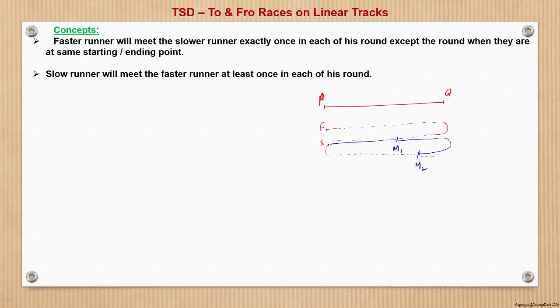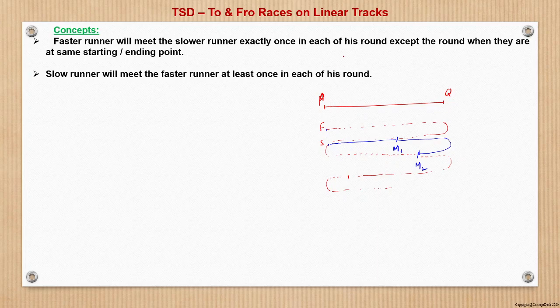So what we can see is that in every subsequent round of the fast runner, on the dotted lines, there is only one meeting. In the second round the meeting is at M1, in the third round the meeting is at M2. Similarly, in the fourth round of the fast runner there will be a meeting say at this location, and in the fifth round also there will be a meeting at say this location. So every round of the fast runner will have a maximum of one meeting with the slow runner, right? Why maximum one? Because there will be exactly one meeting in each round, except for the round where both runners are starting from the same point.